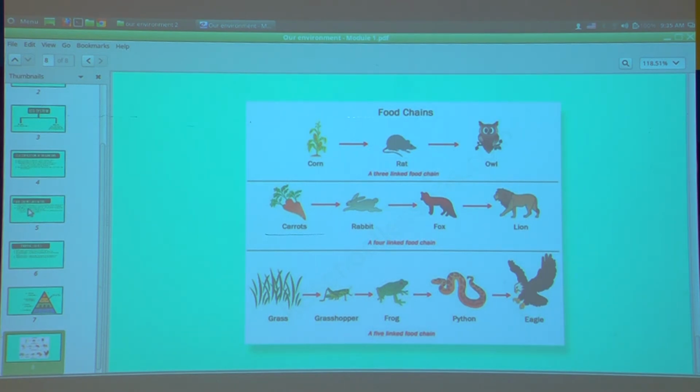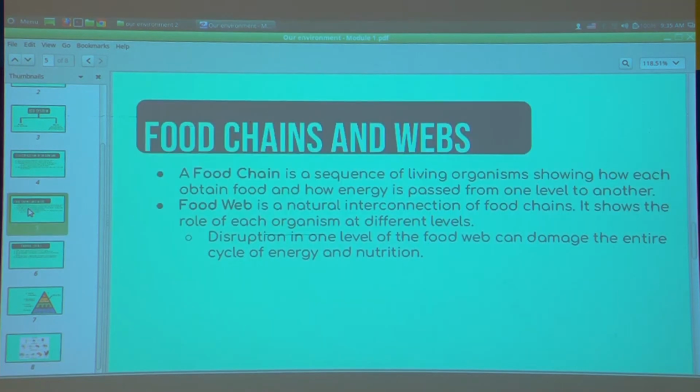Next is food web. So you all might have seen at home spider web. What is the specialty of spider web? You can see that spider is moving to all the parts of the web. It can move when it is building a web at our home, in the corners of our home. You can see that spider is building in such a way that spider is able to move to all part of the web, isn't it?